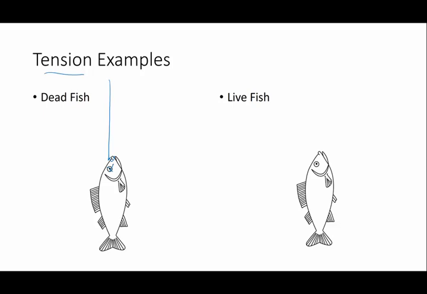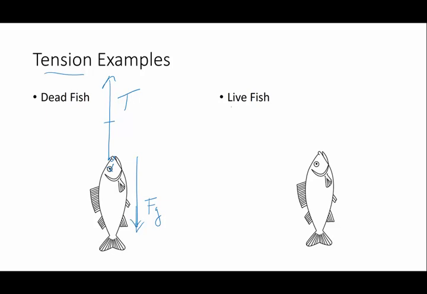And my question is, what is going to be the tension in the string? Well, the tension in the string is going to be equal to the force of gravity, or the weight of the fish. This is a Newton's first law situation, and the forces up are going to equal the forces down, and the only thing pulling on this rope in the downward direction is weight, or force of gravity.